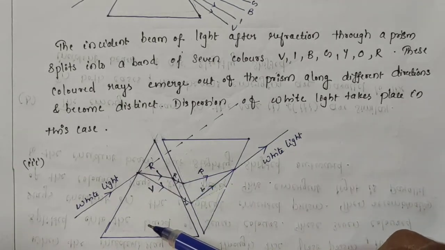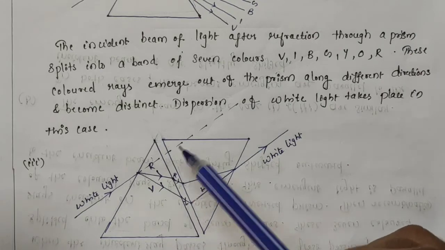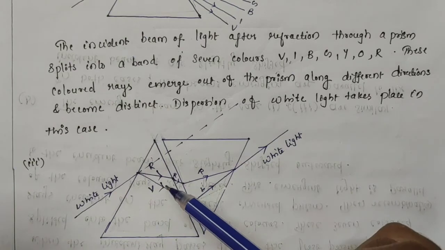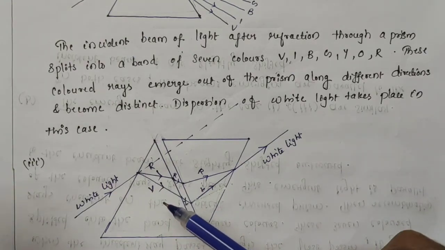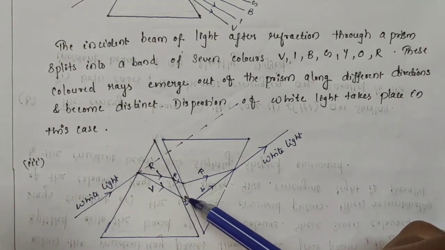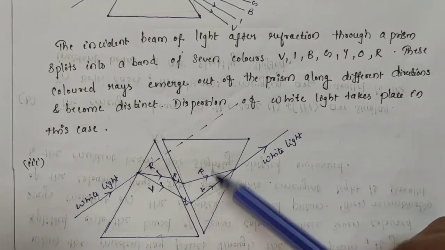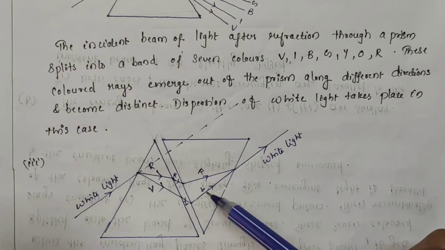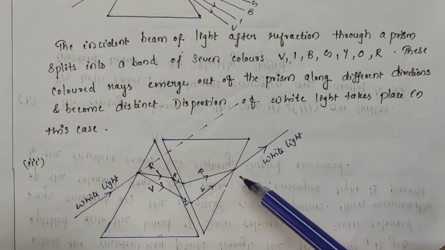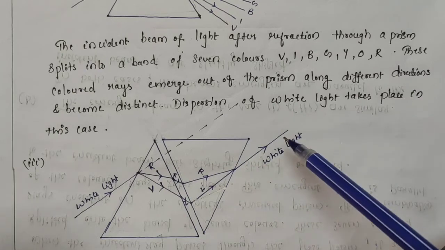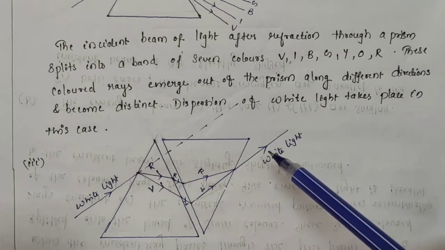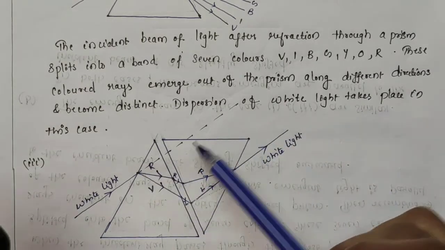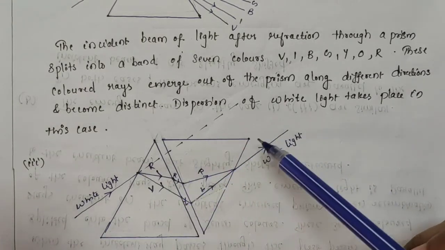These 7 colored rays are incident on the identical inverted second prism. Then recombination of the colored rays takes place, and here we have the emergent ray as white light. This emergent ray is actually parallel to the incident beam, but it is slightly shifted.